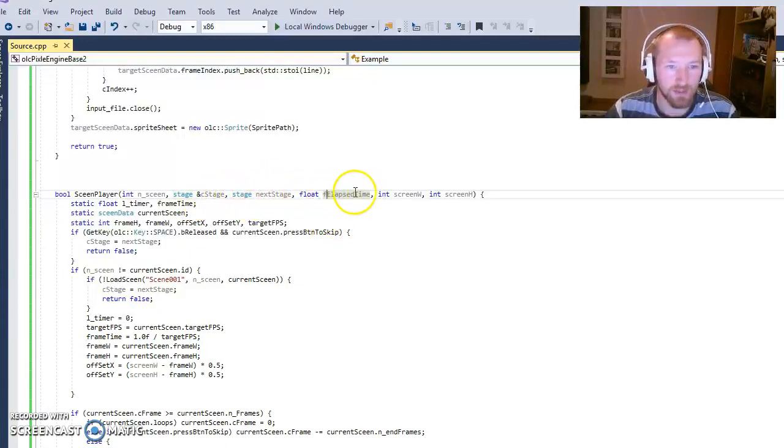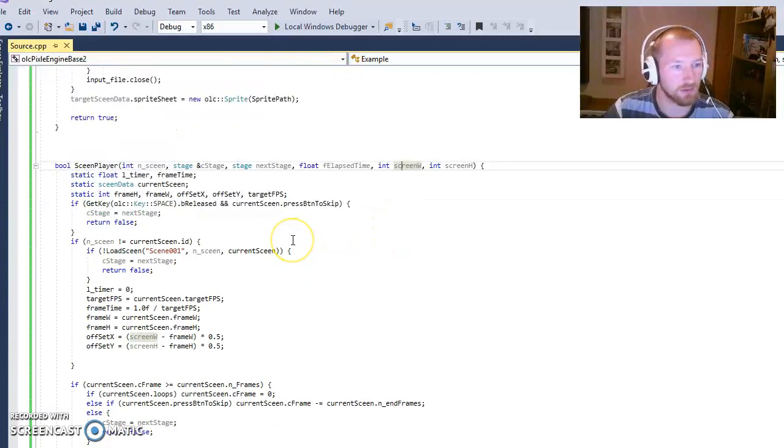We also take in the elapsed time, which is simply how many 0.something seconds we have run for each frame, and we take in this scene width and height. That is not of our image, that is of the actual program, and this is because this system is scalable. So you can have a scene of 1000 by 1000 frames, but your little movie playing is just 5 by 5 frames. Well, we'll place it in the middle. We'll look at that later.